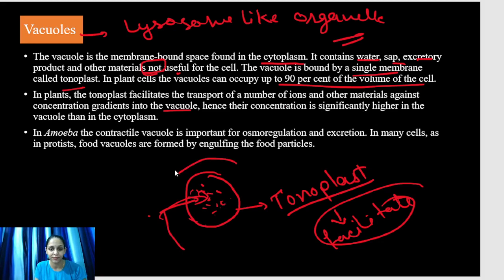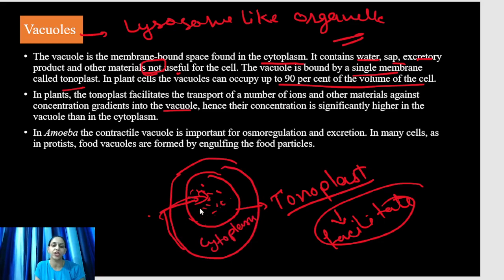This is the cell. This is the vacuole, cytoplasm. So, the concentration of ions is higher in the vacuole and low in the cytoplasm because the tonoplast facilitates the transport of ions against the concentration gradient.